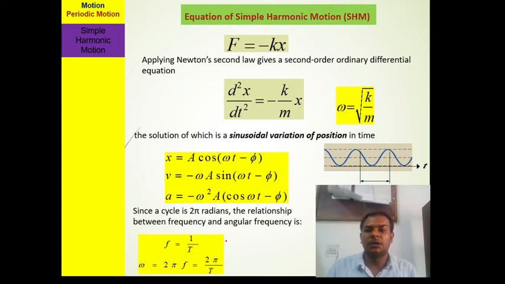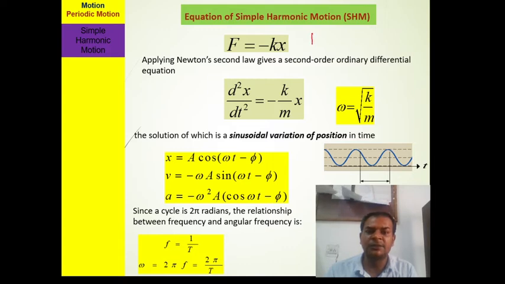Now we try to derive the equation for simple harmonic motion. You see here that force F is equal to minus kx. Where does it come from?